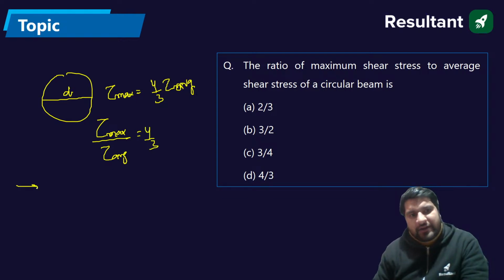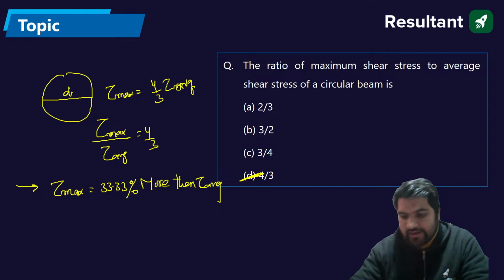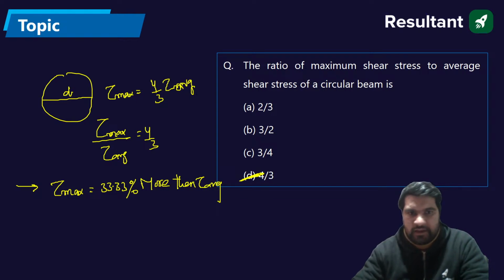I'll write down an important point also. Your tau max is 33.33% more than tau average. So the answer should be 4 by 3, option D. Average to maximum is 3 by 4, no problem, but tau maximum to tau average is 4 by 3.